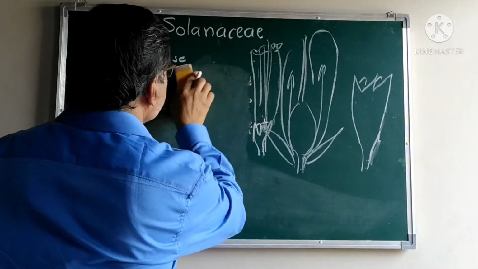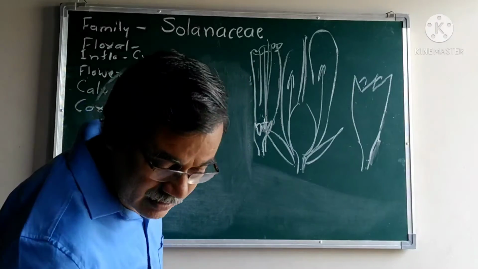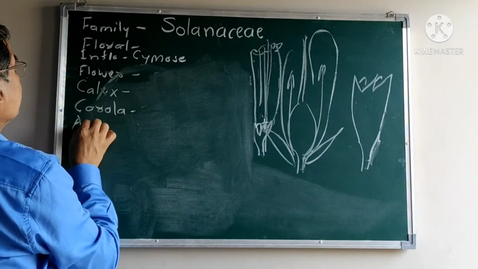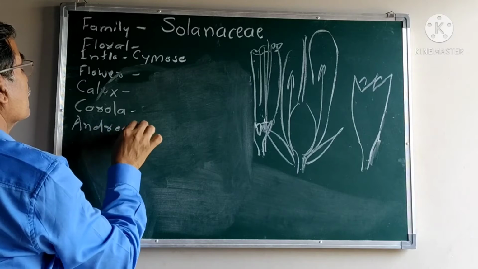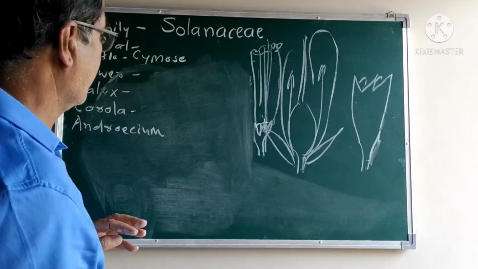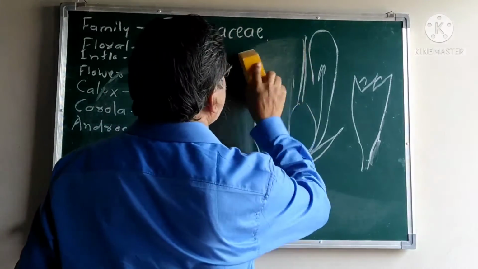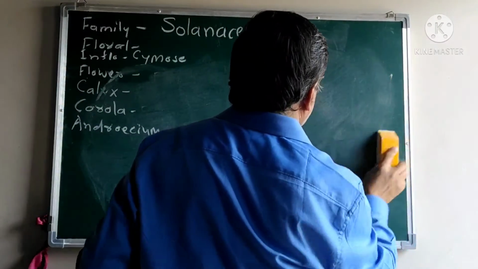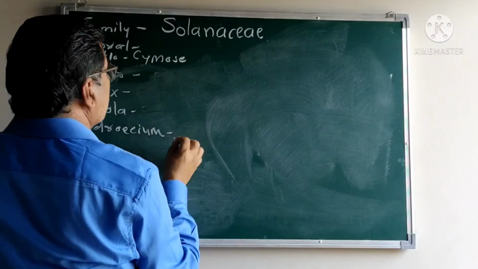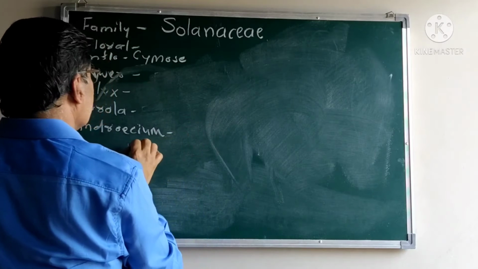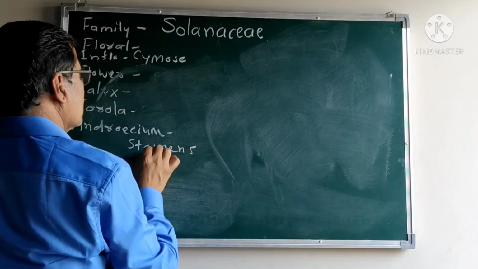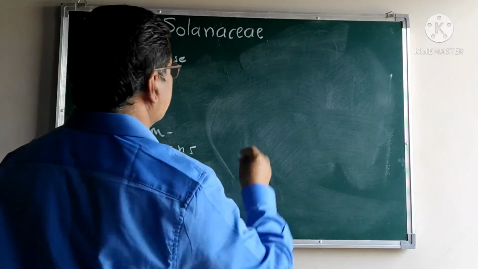Then we are going to see the next part of this plant, that is the androecium. In all plants, the individual member of the androecium is known as a stamen. Stamens are 5.